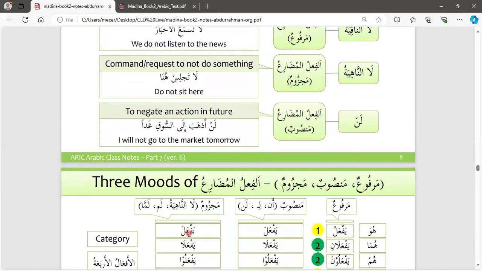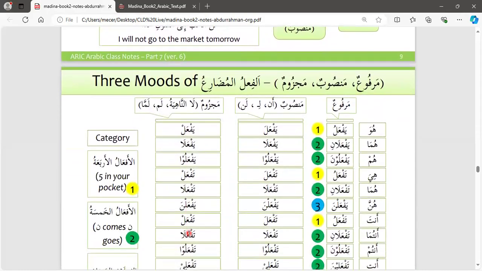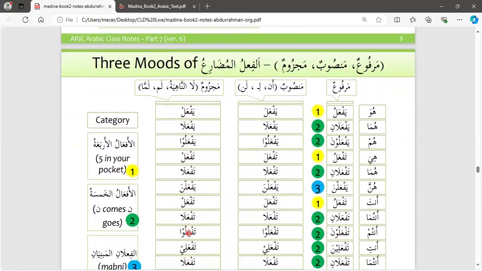Okay, let's have a quick look at some of the modes of fi'l mudari. We have three modes of fi'l mudari, which are marfu'un, mansubun, and majzumun. We have particles which, if they precede a fi'l, change that fi'l from marfu'un into mansubun or majzumun. Let's just take a look. Some of these we have already highlighted in previous lessons. Huwa yaf'al. If it is marfu'un, it's yaf'al with a dhamma. You remember the five in the pocket of al-Arabiya.